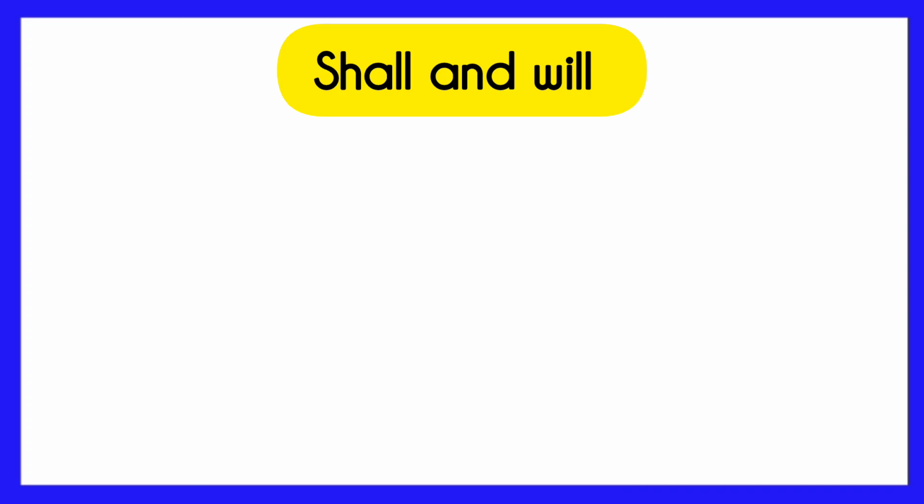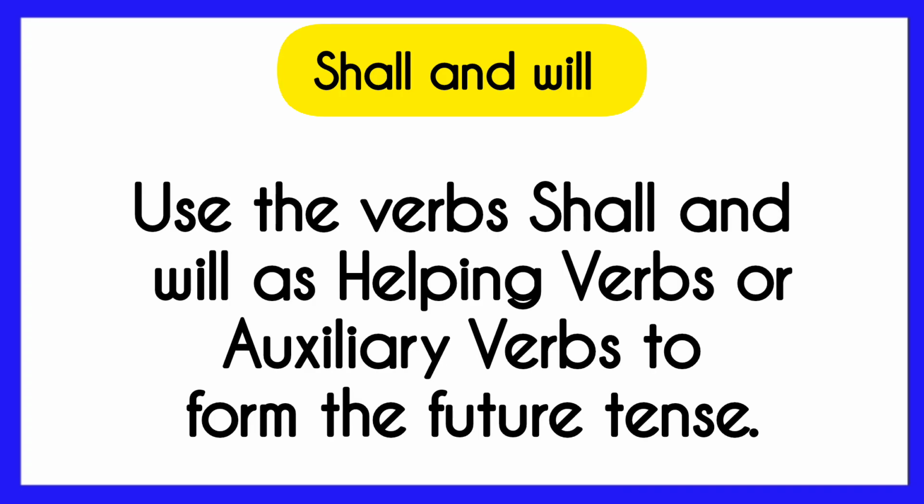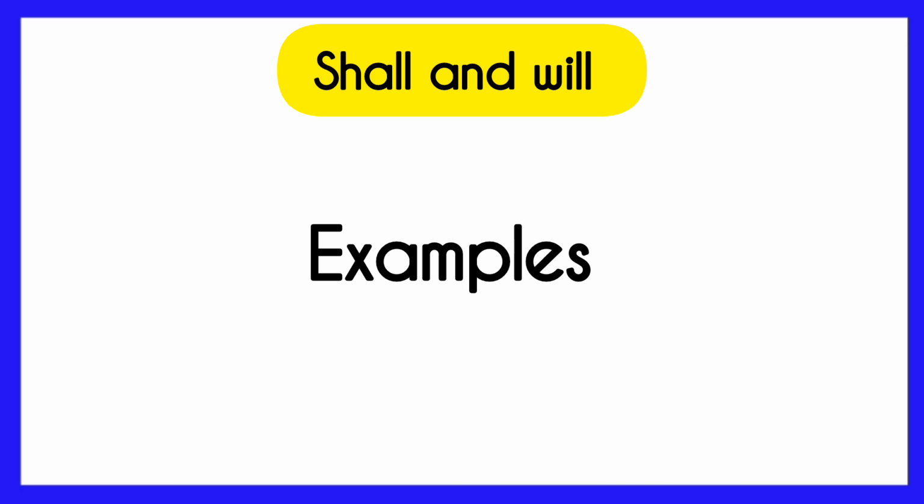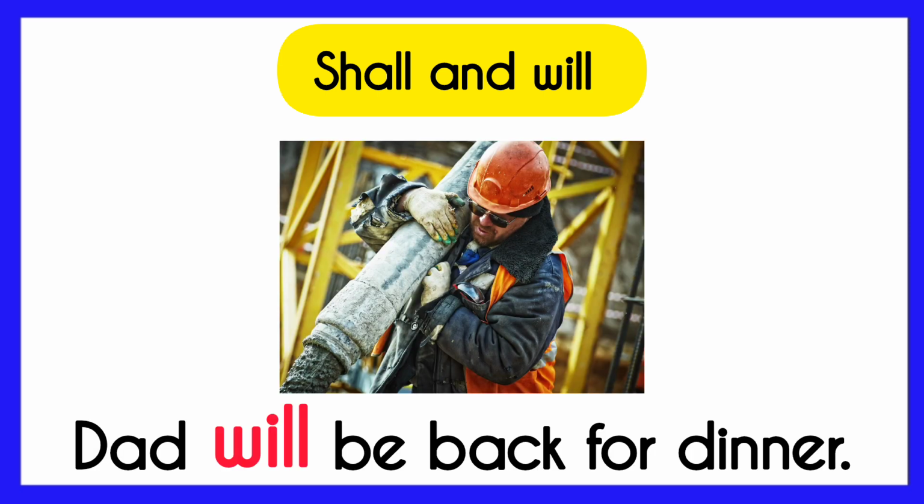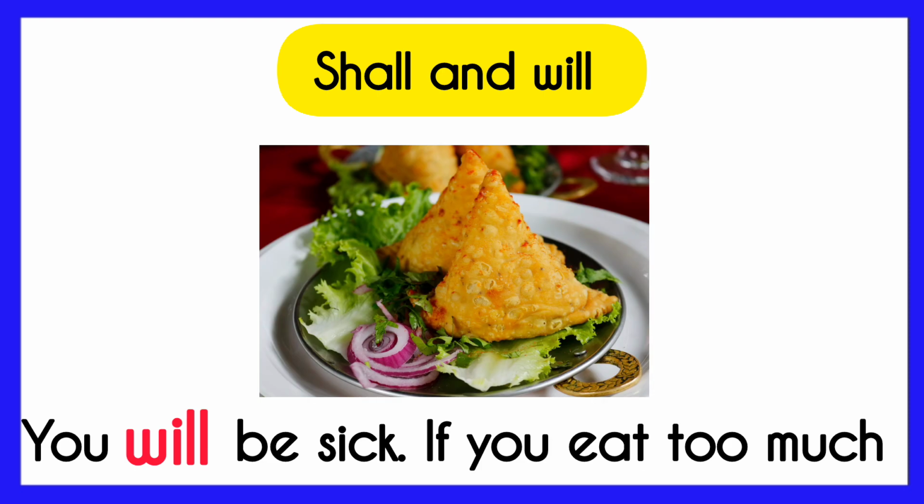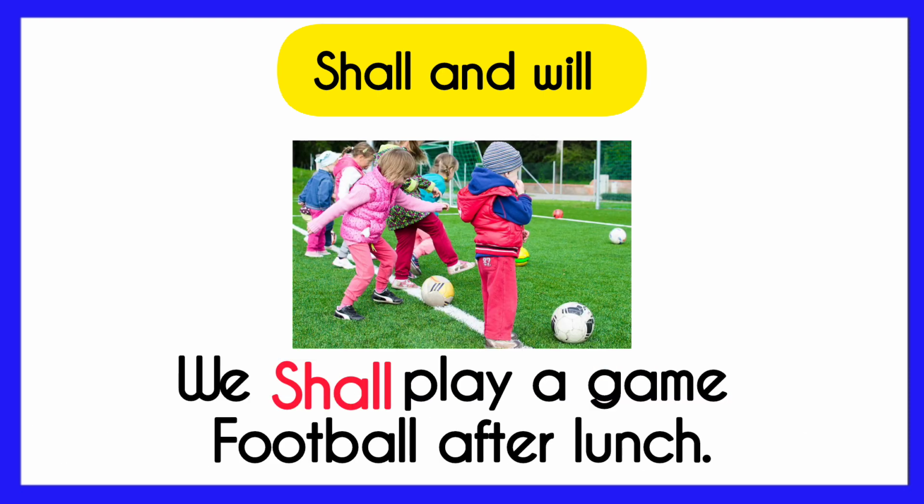Shall and will. Use the verbs shall and will as helping verbs, or auxiliary verbs, to form the future tense. Examples. Dad will be back for dinner. You will be sick if you eat too much. We shall play a game of football after lunch.